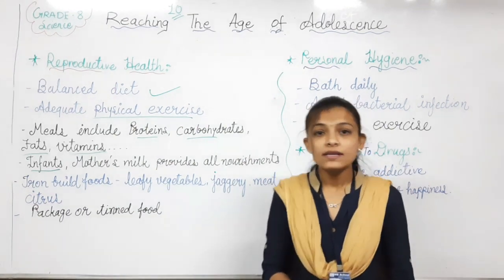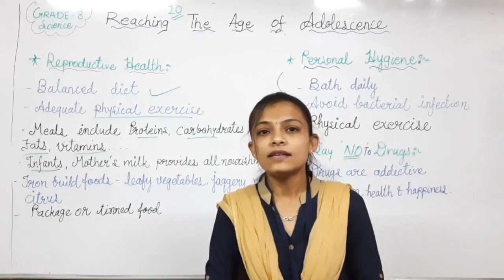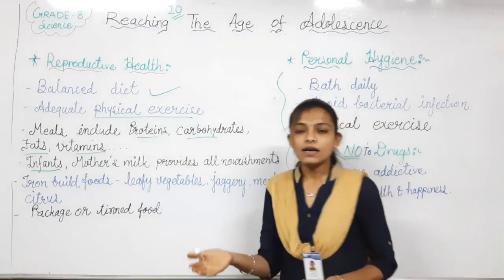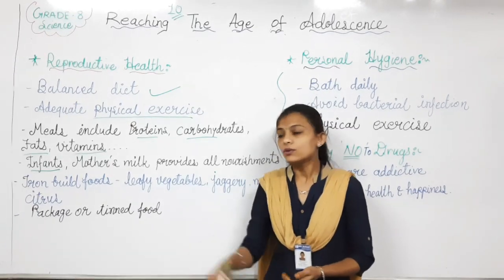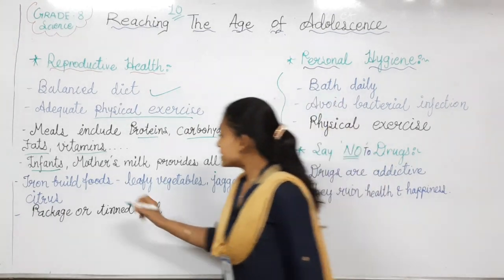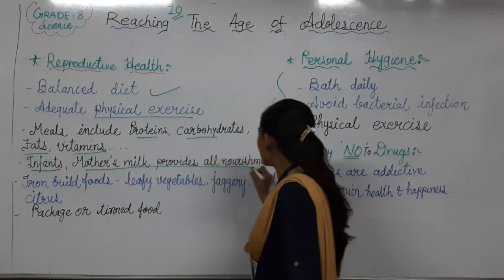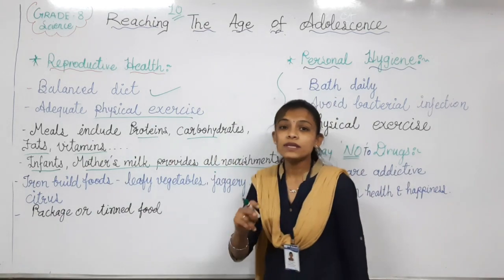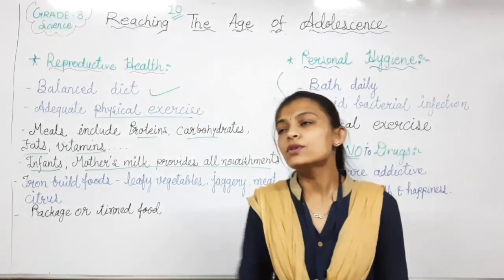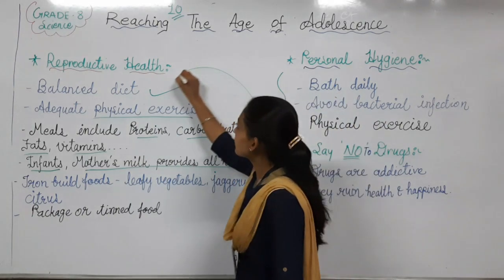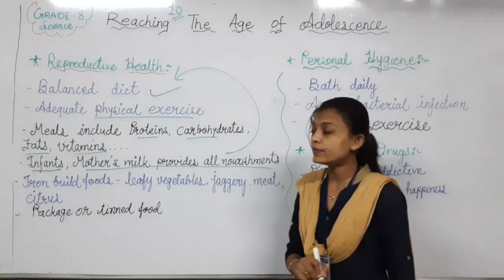Why is it written like that? Because how can the child take food? By the milk of mother only. So for the infants, the mother's milk provides all the nourishment. So mothers have to think about two lives, for her and for her child also. So she has to take the reproductive health balanced diet very properly.